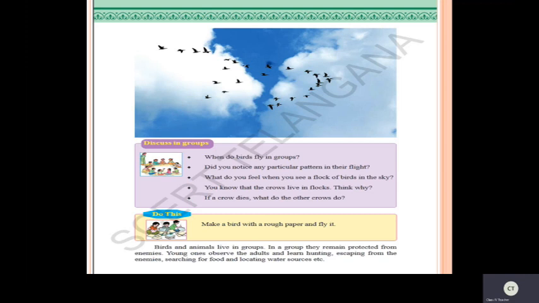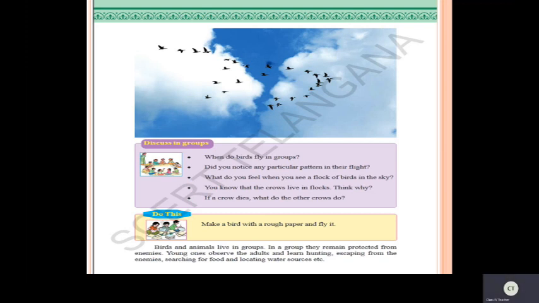Here are some facts about some birds. Crows generally fly in flocks in order to search for food, shelter, and also for protecting themselves from predators. If one crow dies, all the crows will come to see it, and they will carry the crow and keep it in a safe place.